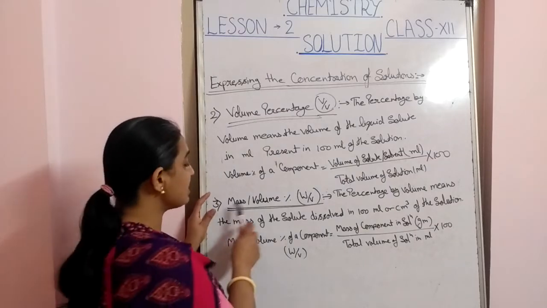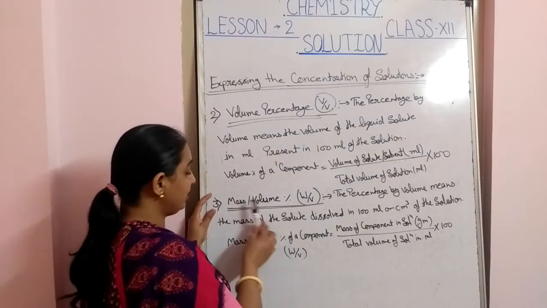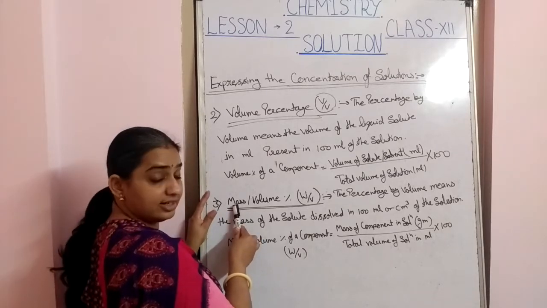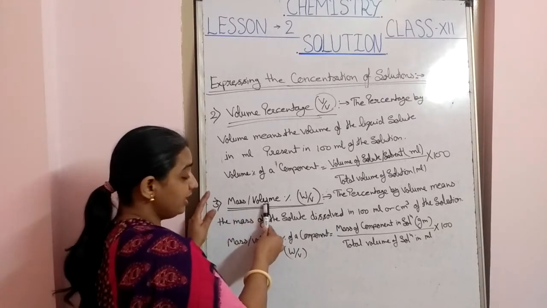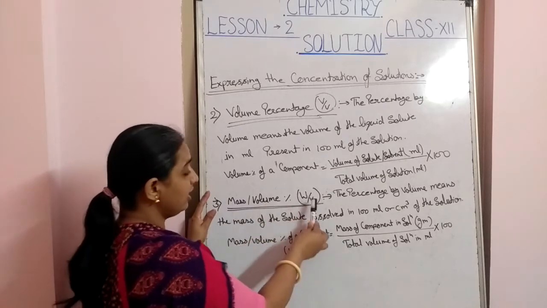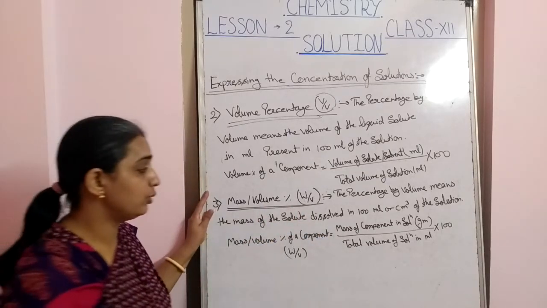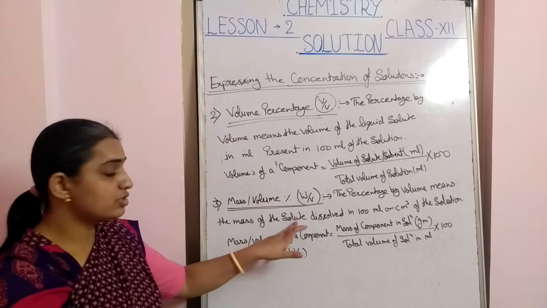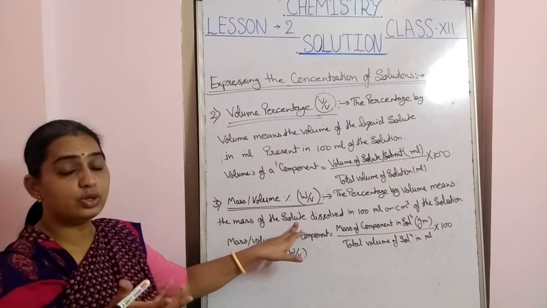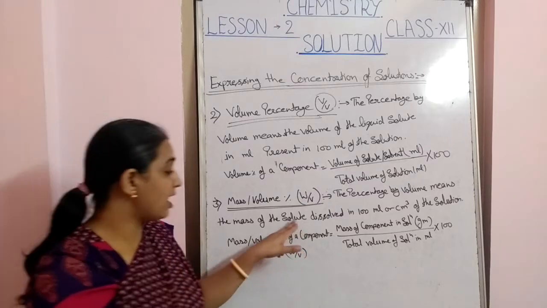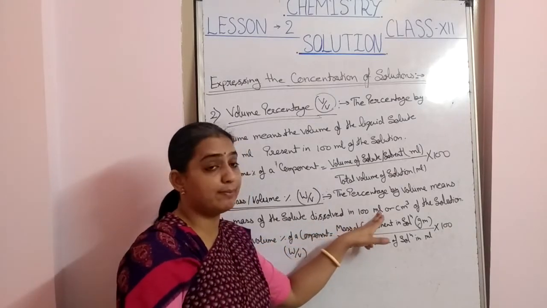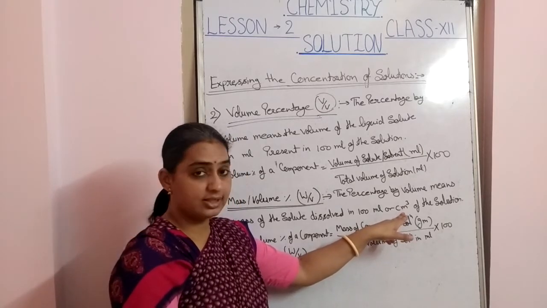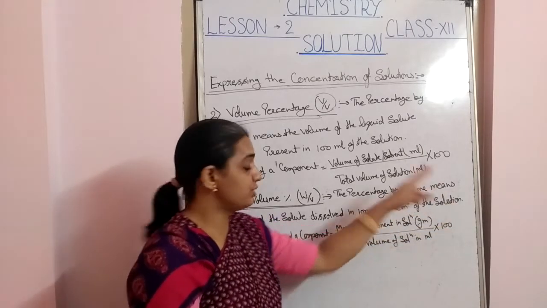Now the third is mass by volume. Mass is calculated as weight in grams, and volume in ml. That is weight by volume. The percentage by volume means the mass of solute dissolved in 100 ml or cm cubed of the solution.